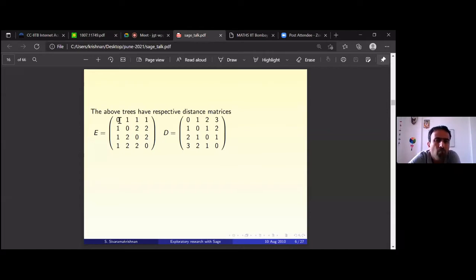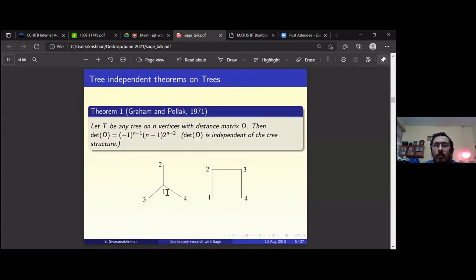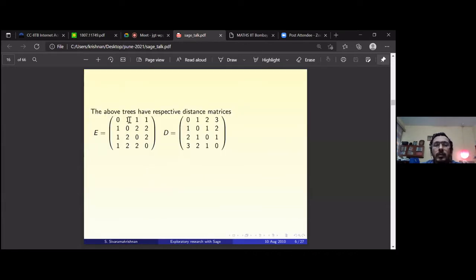So the diagonal entries are all 0. Is that clear in any distance matrix? Because the diagonal entry is the distance from the vertex to itself, and that is always 0. If you look at vertex 1 to 2, why is this entry 1? Because there is a path of length 1. Vertex 1 to 3, there is a path of length 1. Vertex 1 to 4, there is a path of length 1. So this distance matrix will be symmetric because the graph is undirected. If you have a path from i to j, you have a path from j to i as well, so it's a symmetric matrix.